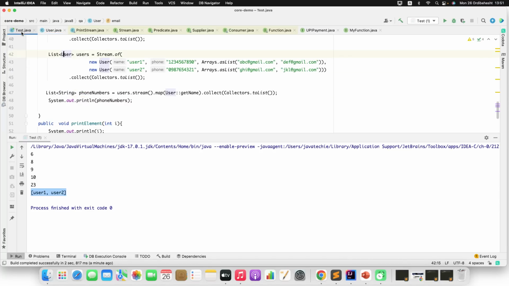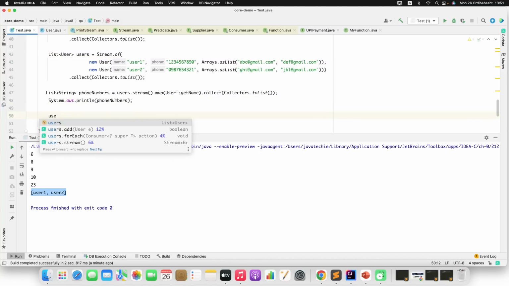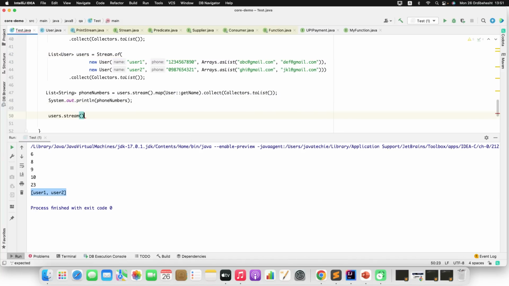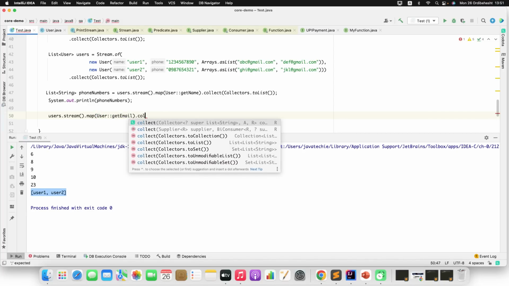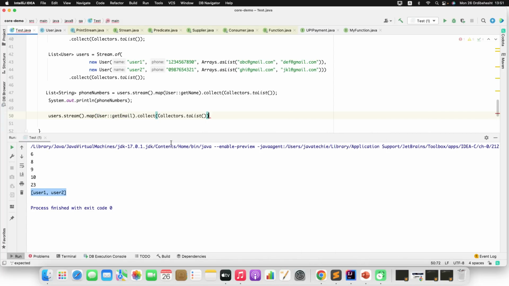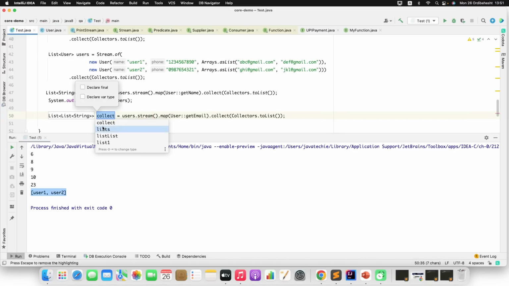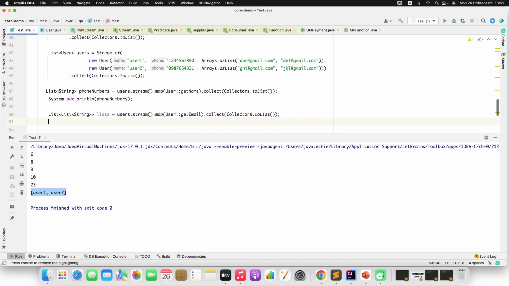So let's go back to the test class. Here what I'll do, I'll just use users dot stream dot map. Then I'll just get user dot getEmail. Then I'll just collect that as a list, simply assign it to a local variable. Let's name it lists. I'll just print it.